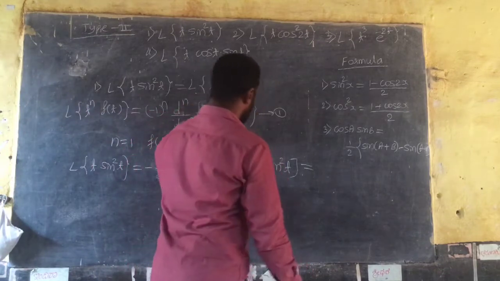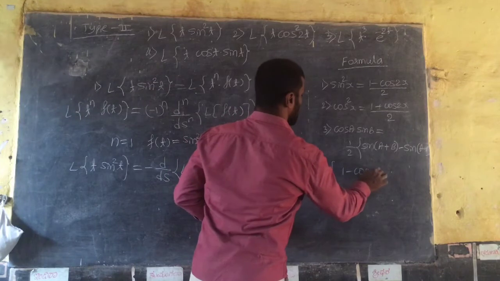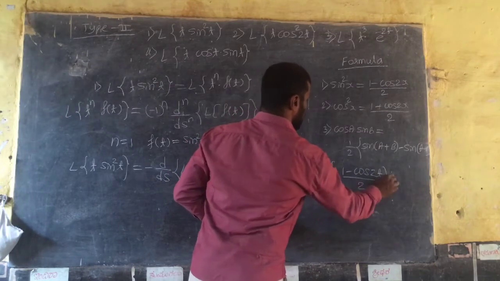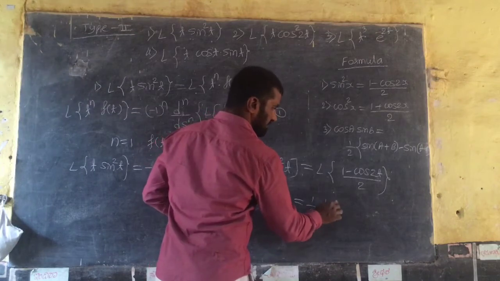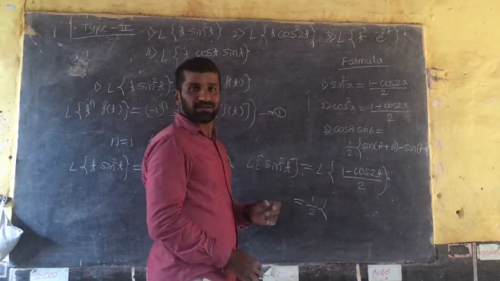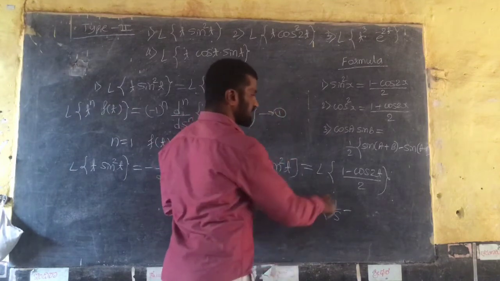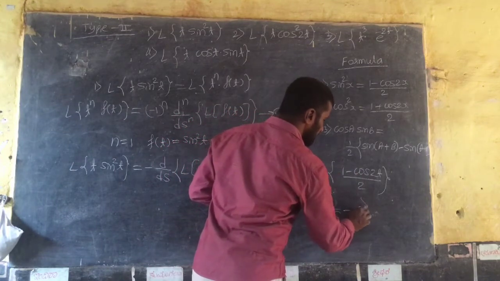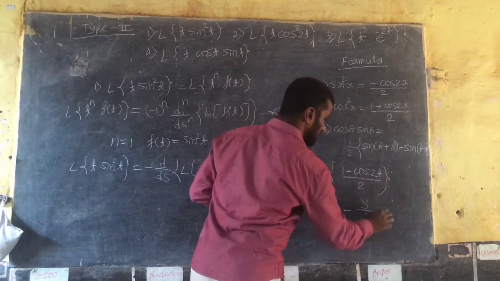They will come. So Laplace of sin square t is Laplace of 1 minus cos of 2t divided by 2. So taking 1 by 2 common, Laplace of 1 is 1 by s. Laplace of cos of 2t is s divided by s square plus 4, because it is plus 4 here.